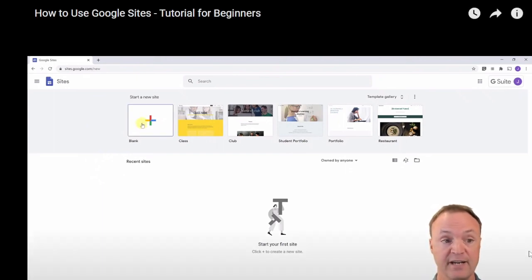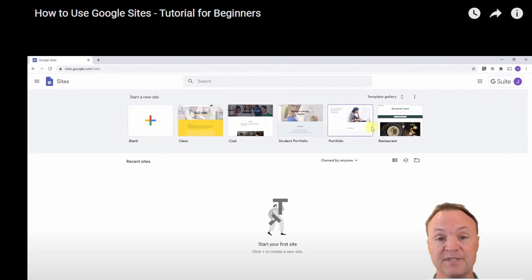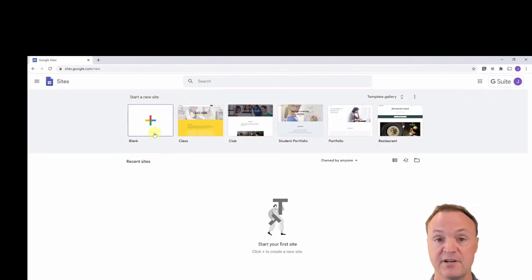At this point, I could just go ahead and click on blank. Notice that there's templates too. Towards the end of this video, I'll show you how the templates work. It's a great way to save yourself a lot of time in planning, but I'm going to start off with the blank ones just so you know all the different points.